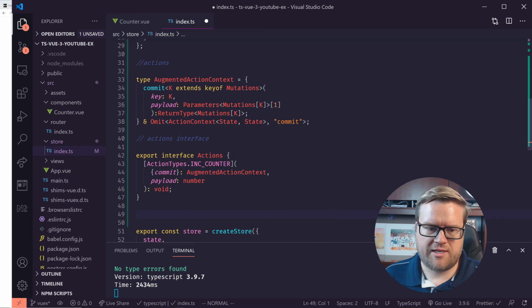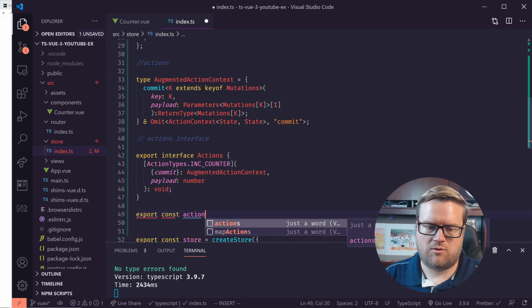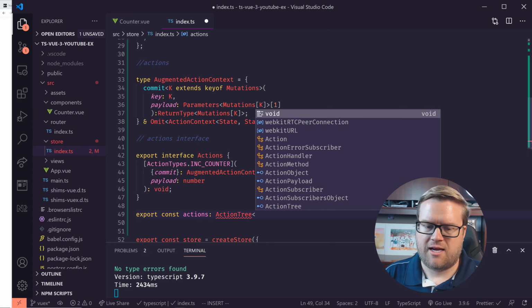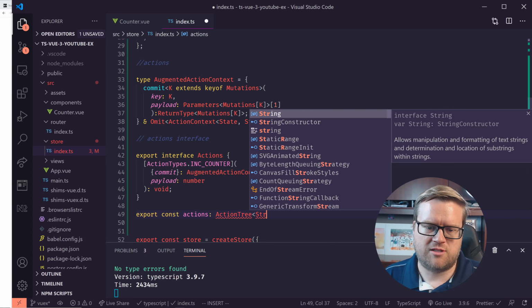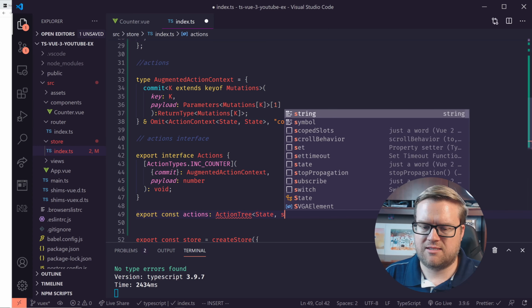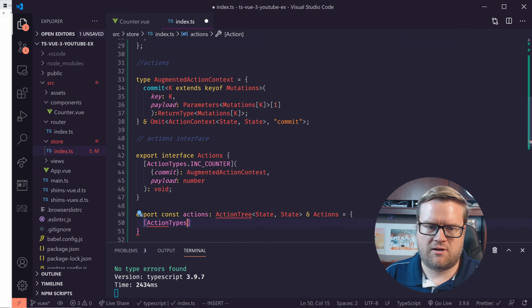And then finally, we've defined an interface, but now we're going to define how it handles actions. So you can do const actions here. This is ActionTree. There's an ActionTree and a MutationTree. It just kind of changes. This is going to be state. We're going to do an intersection on Actions. That's the interface we just created. And now we can use our ActionTypes.INC_COUNTER.